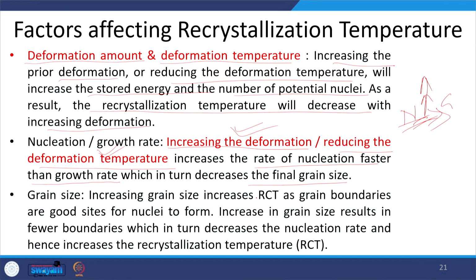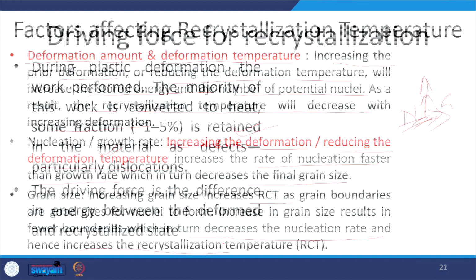Grain size. So, increasing grain size increases the recrystallization temperature, as grain boundaries are good sites for nuclei to form. Increasing grain size results in fewer grain boundaries, which in turn decreases the nucleation rate and hence increases the recrystallization temperature.